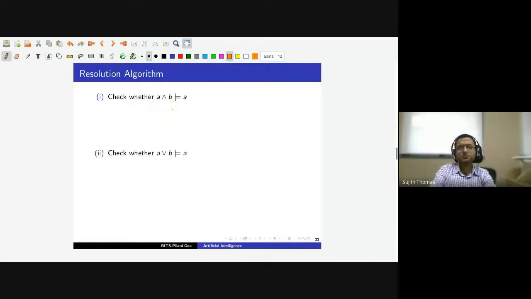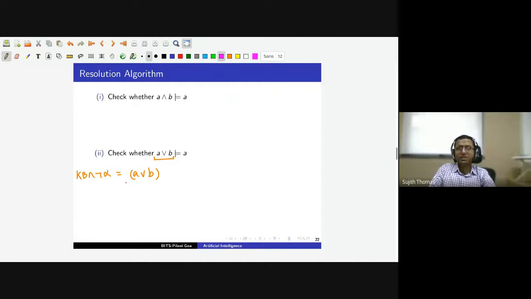So now let us say that our knowledge base contains A or B. So now what will be knowledge base and not alpha? The knowledge base will be A or B. It is in conjunctive normal form. So the conjunctive normal form has just one clause which contains two literals.